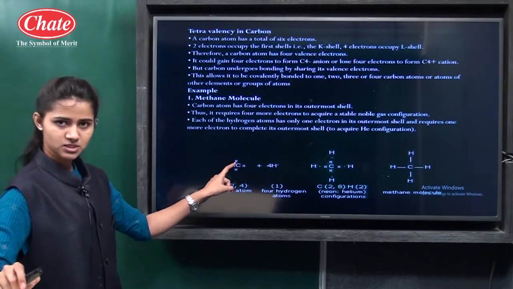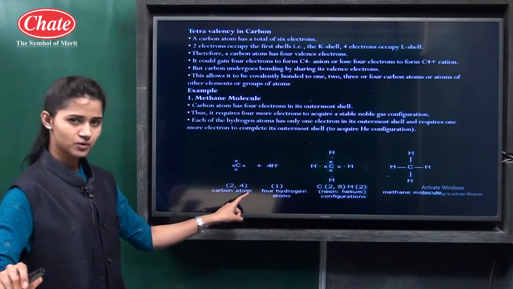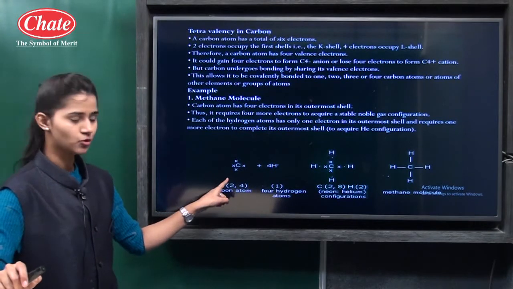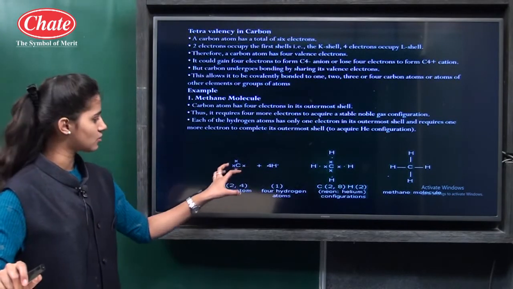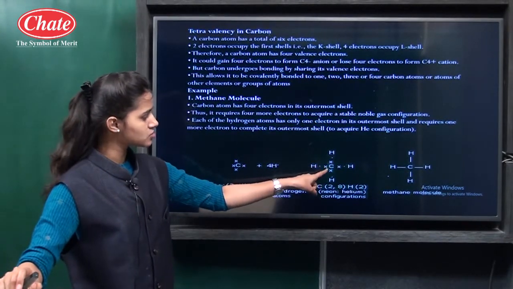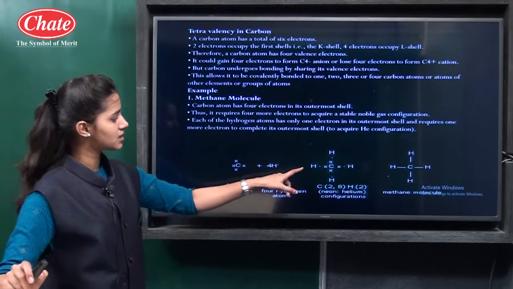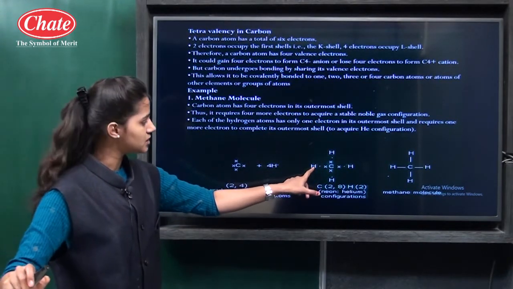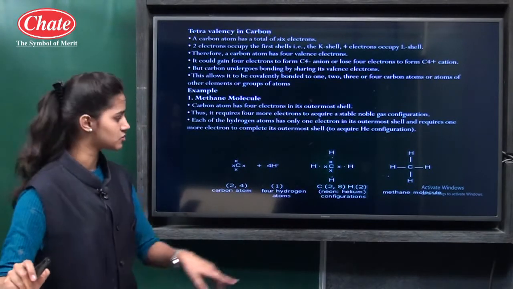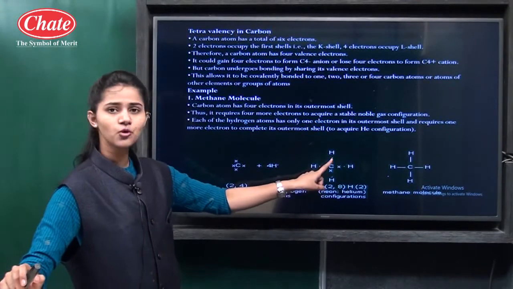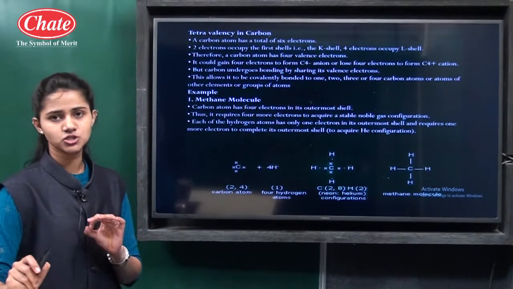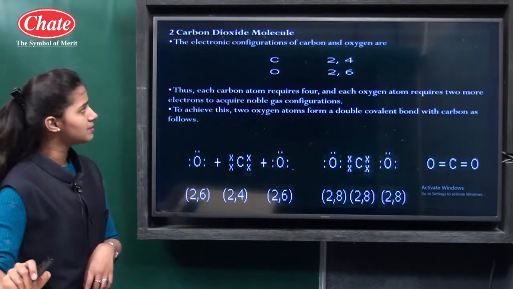The atomic number of carbon is 6, so its electronic configuration is 2, 4. So this carbon atom requires a total of 4 bonds as its valency is 4. So whenever 4 hydrogen atoms come in contact with a single carbon atom, there is a formation of the methane molecule. The electrons of the carbon are represented by crosses and the electrons of hydrogen are represented by dots. Each hydrogen atom requires 1 electron and a single carbon atom requires a total of 4 electrons. So there is a sharing of a total of 4 pairs of electrons, and in this way there is a formation of the methane molecule, CH4.